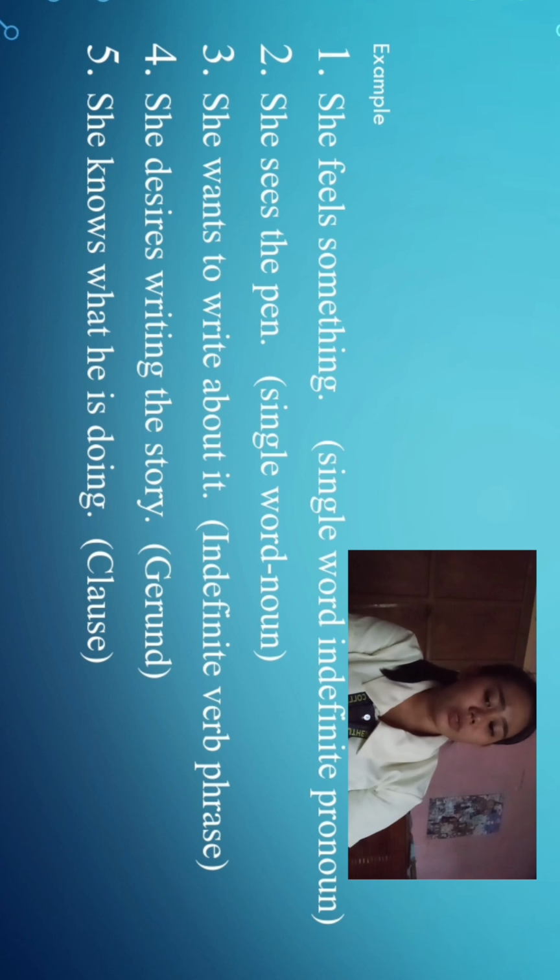Last, she knows what he is doing. What he is doing describes what the subject knows. This is an example of a clause. A clause is a group of words with a subject and a verb that functions as a noun.